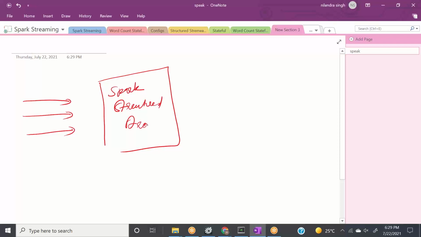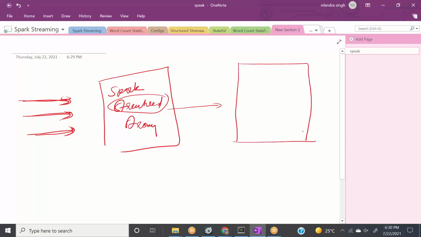Now, what is going on behind the scenes for any batch or any event is that Spark structured streaming is adding each event to an unbounded table.